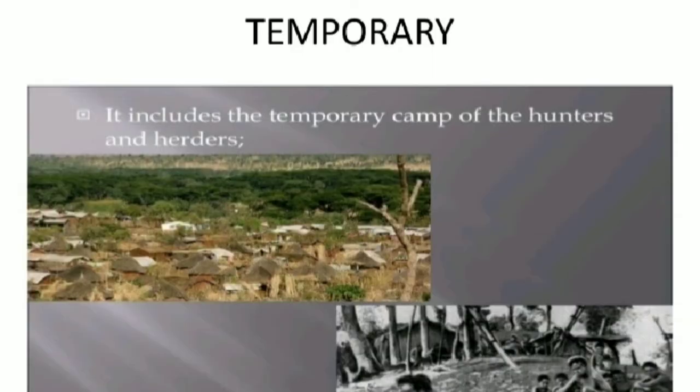A temporary settlement is a settlement in which people live for a shorter time period. It means once the resources in their environment are over, they switch from one place to another. People normally move from one place to another in search of food, shelter and work.